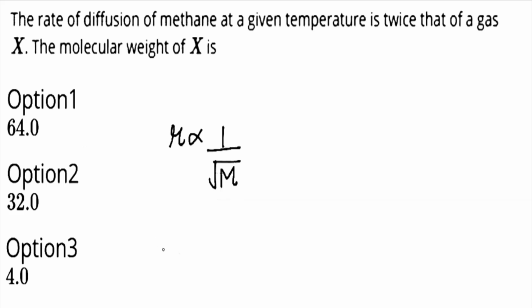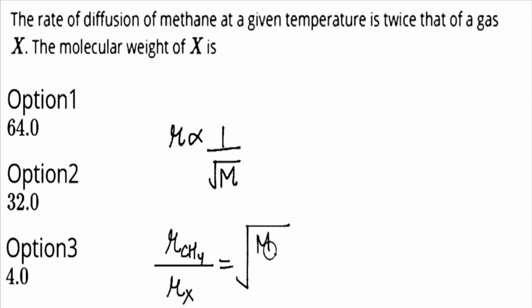So from here we can write that the rate of diffusion of CH4 by the rate of diffusion of the gas X is equal to under root of the molecular weight of X by the molecular weight of CH4. In the question it is given that the rate of diffusion of methane is twice that of the gas X, and we have to calculate the molecular weight of X.